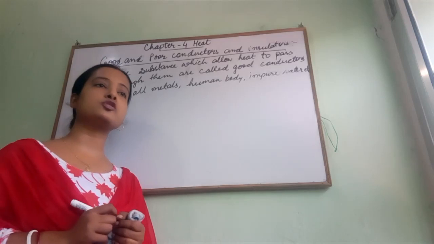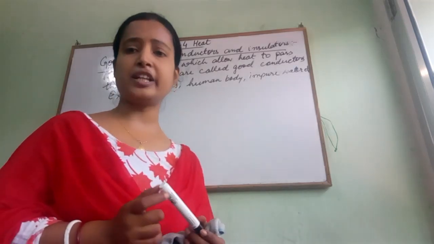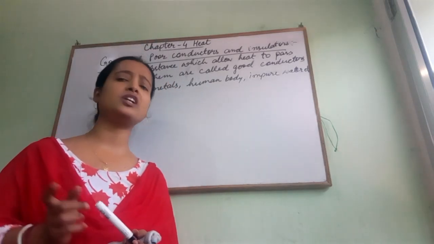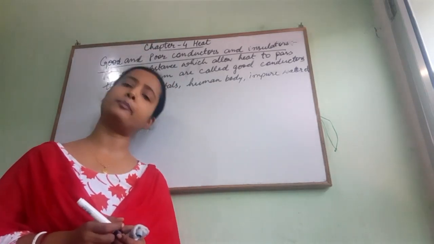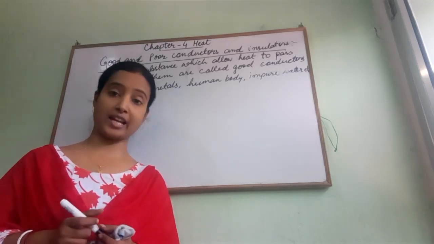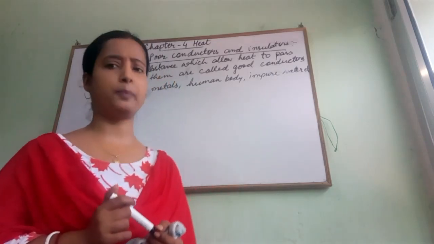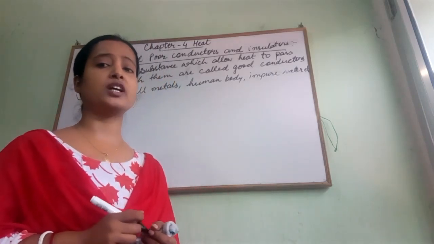Okay, and now comes to the poor conductor of heat. Poor conductor of heat means the material which does not allow the heat to pass through them properly. Means at a very slow rate. They are allowing the heat, but at a very slow rate and not properly. That are called poor conductors of heat.